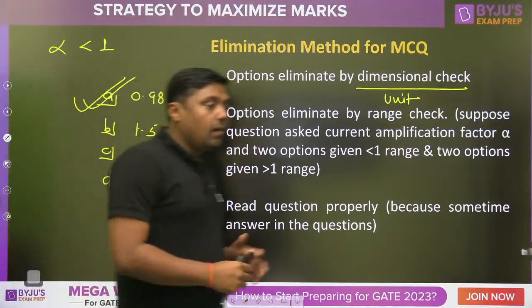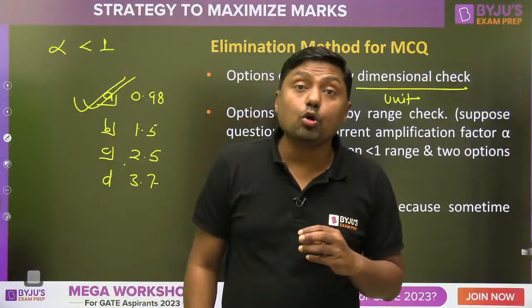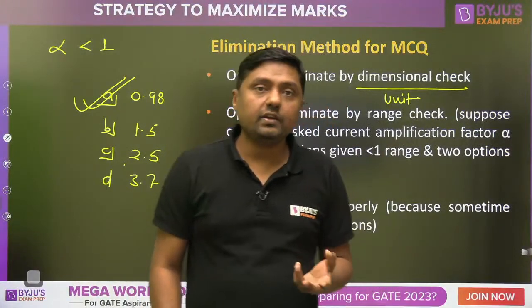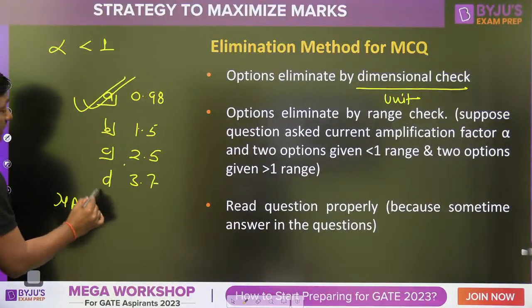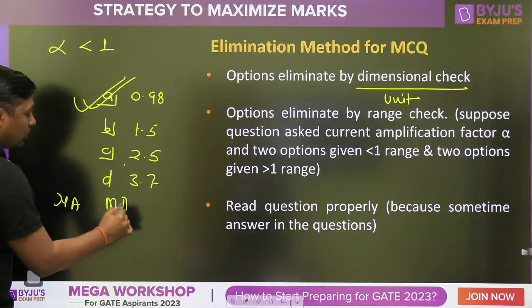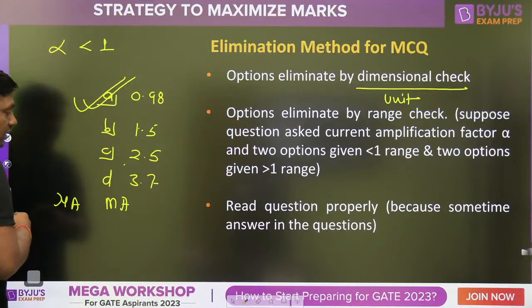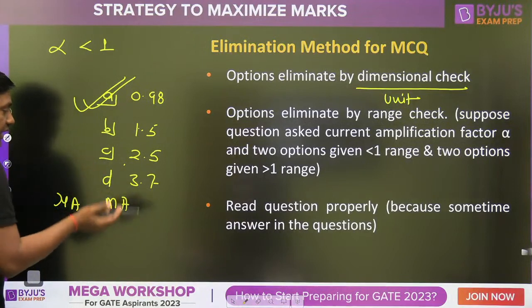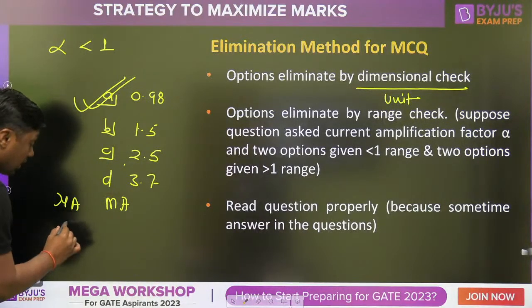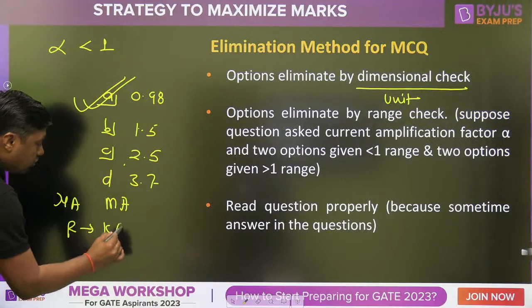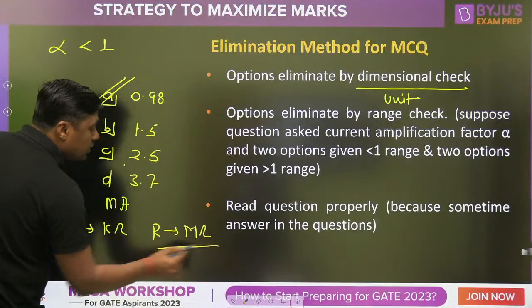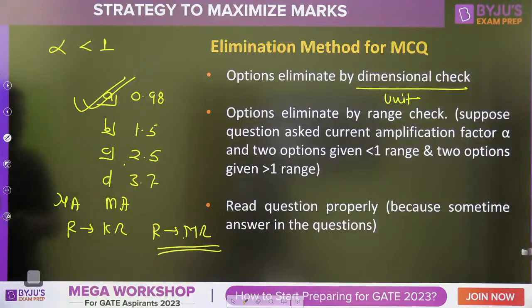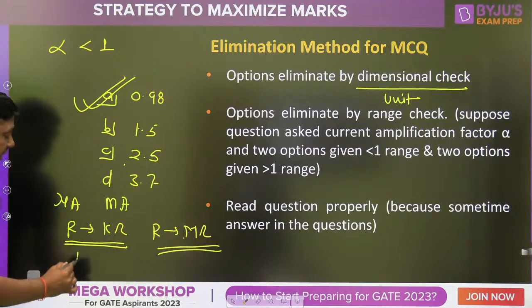If you have an idea about the range, if you have an idea about the units, right? For example, in units we have microampere, or in case of transistor the current will normally be in the range of milliampere. Or in case of MOSFET, again the current will be in milliampere. Resistors are normally in kilo ohm. In case of MOSFET, resistors are normally in mega ohm, right? For potential divider we are using the resistor in the range of mega ohm. Here we are using the resistor in the range of kilo ohm in case of BJT.